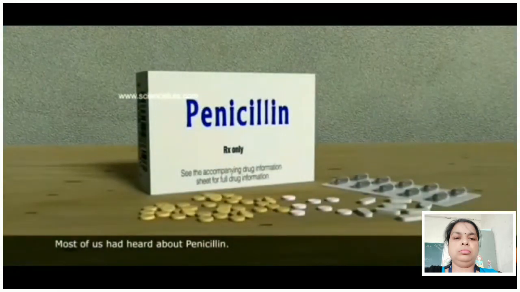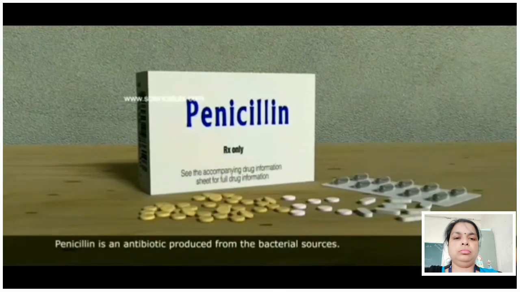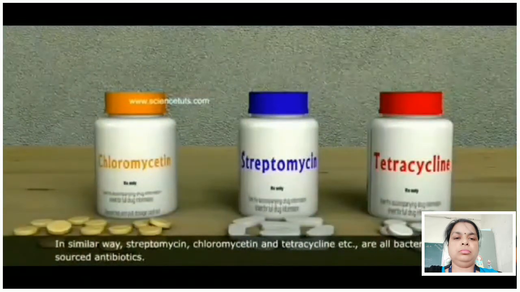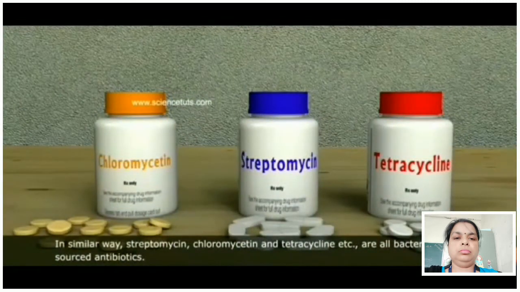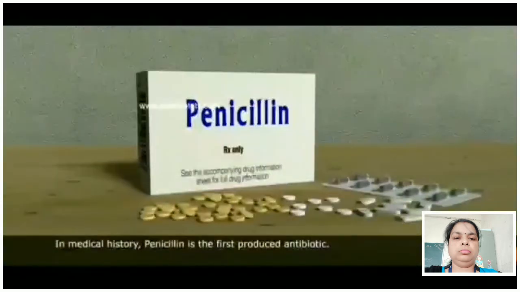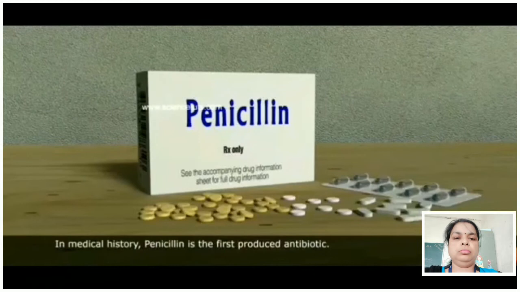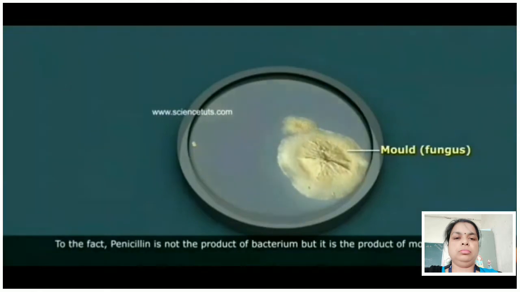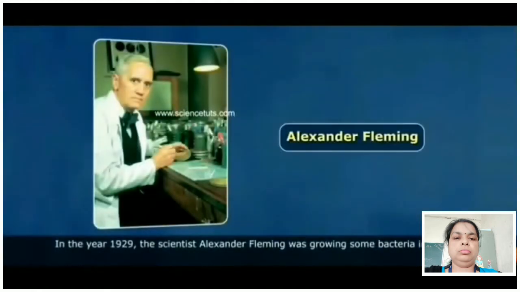Most of us have heard about penicillin. Penicillin is an antibiotic produced from a bacterial source. In a similar way, streptomycin and chloromycetin are all bacterial sources of antibiotics. In medical history, penicillin is the first produced antibiotic. Penicillin is not the product of bacteria, but it is the product of a fungus. Penicillin was obtained from a fungus. Alexander Fleming discovered penicillin.